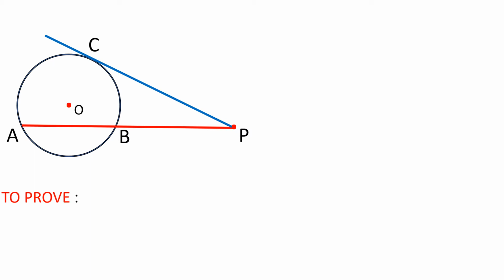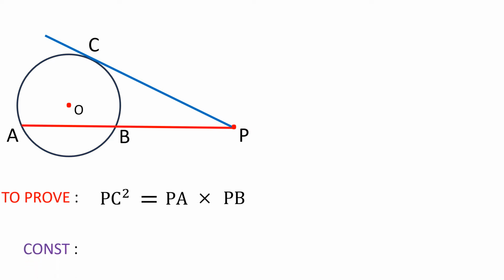That is something about the PC, that is the tangent, the square on the tangent. That is, the area of the square on the tangent PC is equal to the secant PA times PB. PB is nothing but the segment of the secant which is outside the circle. So we have to show that PC square is equal to PA times PB.